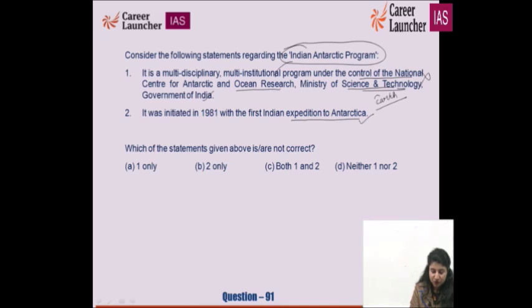The first statement is wrong just because of the ministry. It has been mentioned wrongly. It is the Ministry of Earth Sciences. So the second statement is correct. B for Bombay is the right option for it. Correct? We have to see which is not correct. A for apple is the right one. The second statement is correct. You should also take care because in examination pressure you may bubble it wrong.